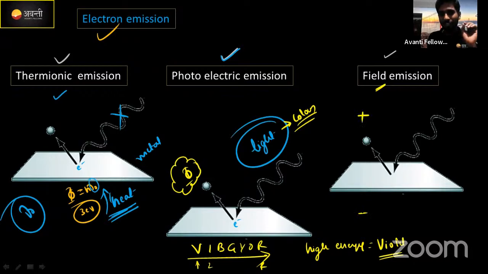Either positive, negative charges. If you want to supply, you know in a capacitor, plates के बीच में electric field होता है. Positive and negative charges will accumulate on the plates. Means इन दोनों के बीच में क्या होता है? Electric field will be developed like this. Right? This is the electric field which is developed between two charges.